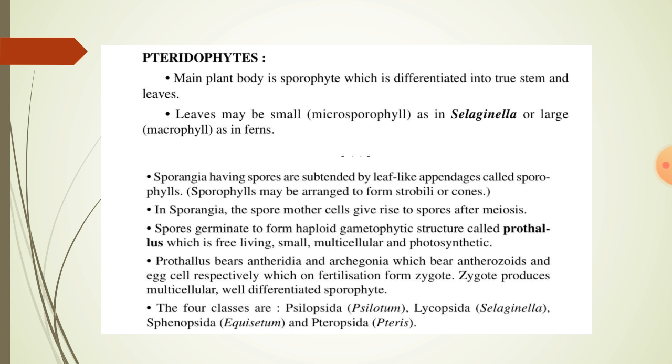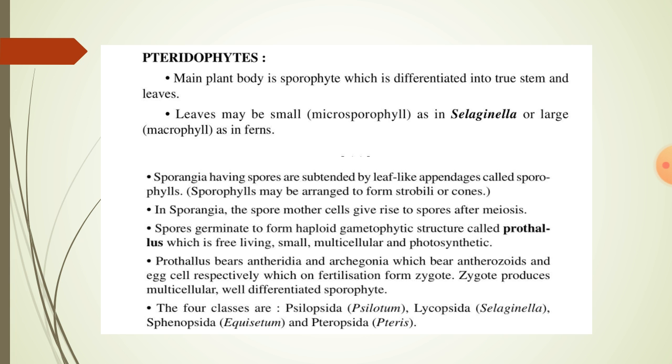In sporangia, the spore mother cells give rise to spores after meiosis. Spores germinate to form a haploid gametophytic structure called prothallus. This prothallus is free-living, small, multicellular and photosynthetic.